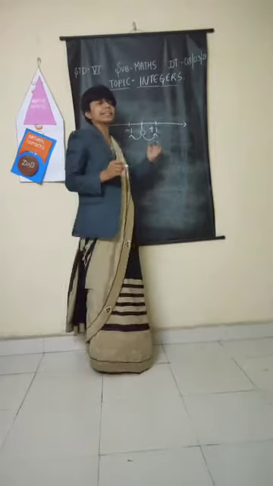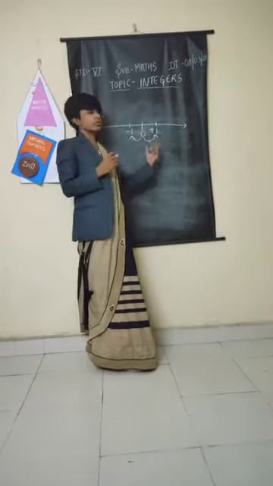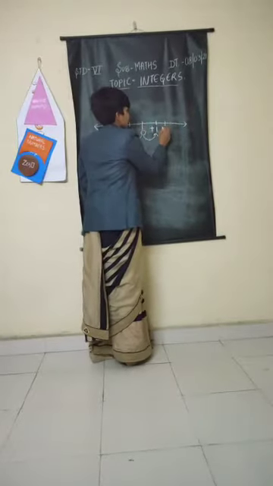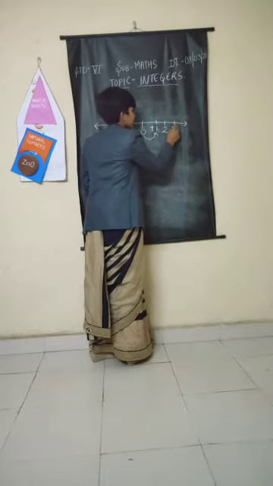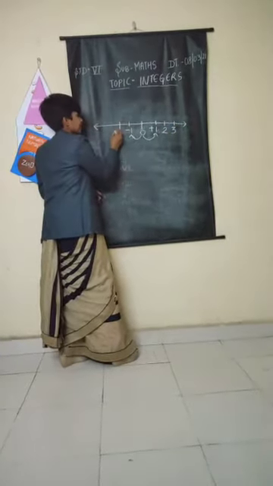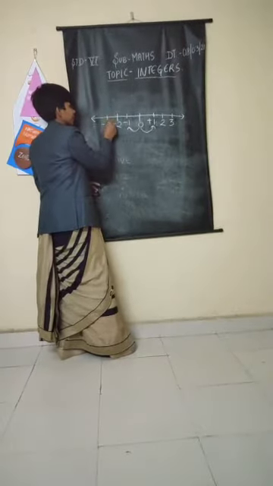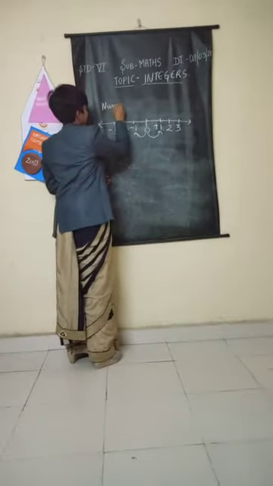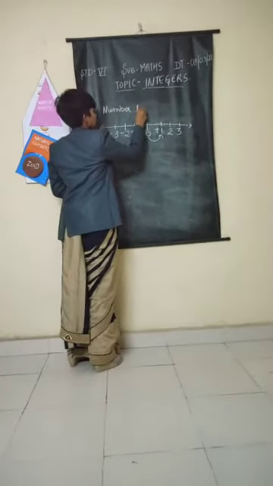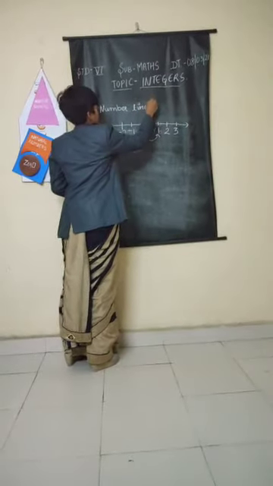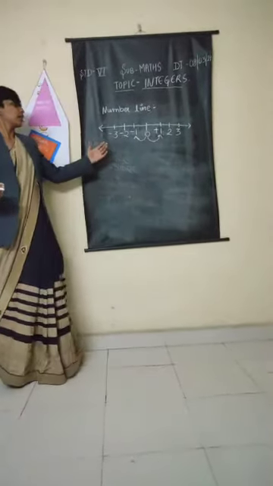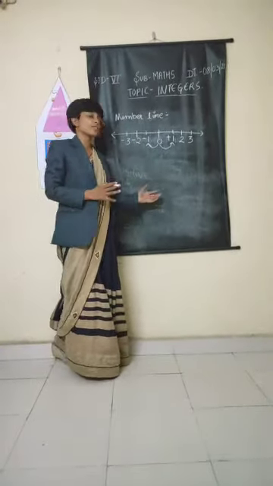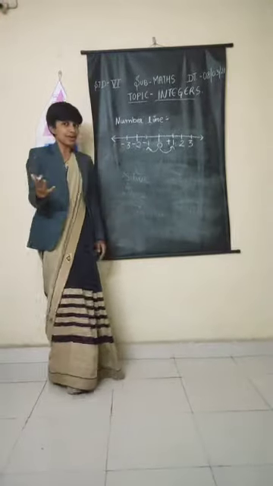You can simply write it as 1 or +1. As I already told you, the positive sign does not need to be mentioned every time. So you can carry on your number line like this: 1, 2, 3 and so on. Likewise, -1, -2, -3 and so on. This is called a number line. You have already studied this in your previous classes, but you must revise it once again. So now I'll be asking a few questions based on this number line, and you have to answer them.